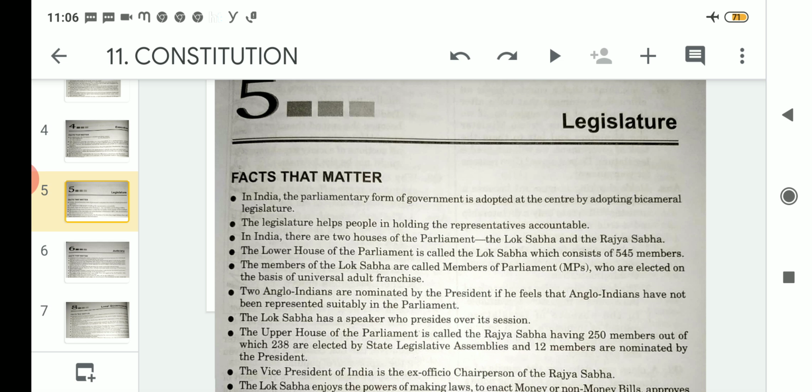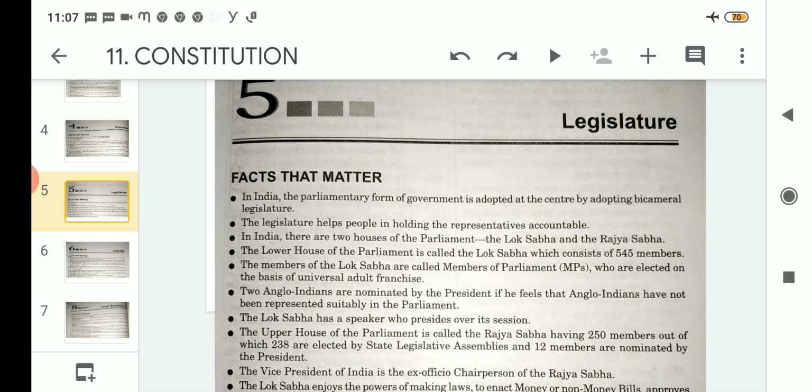Let us proceed then. In India, the parliamentary form of government is adopted at the center by adopting a bicameral legislature. So in the case of India, what is the system? We follow the parliamentary form of government, and it is adopted at the center by adopting a bicameral legislature. These are the two chambers or two houses of the Parliament we follow.